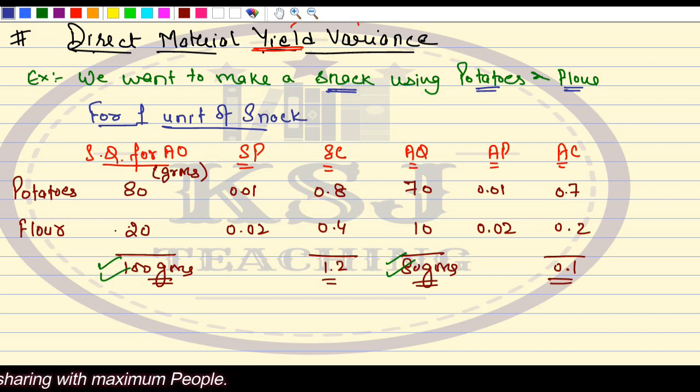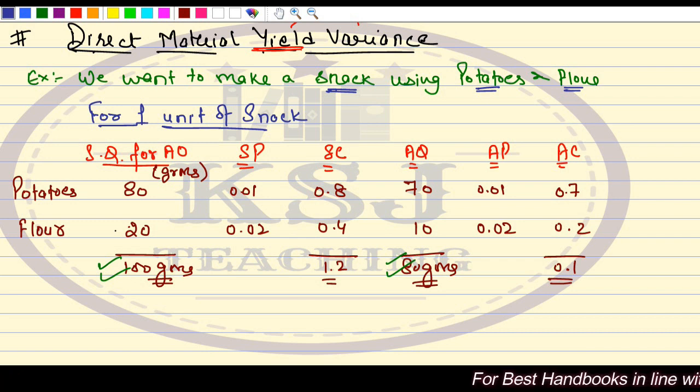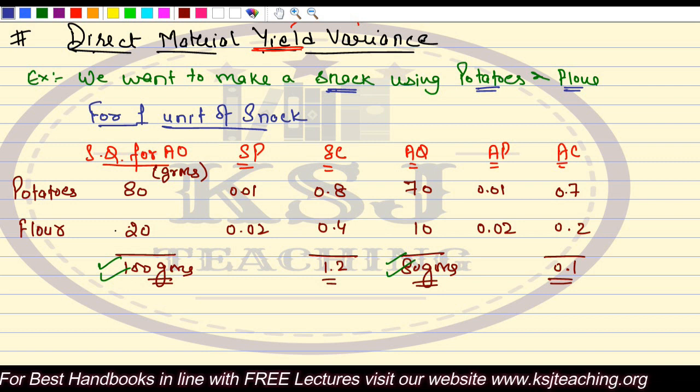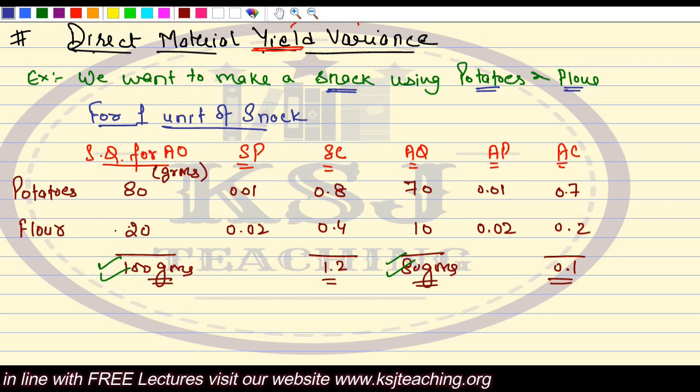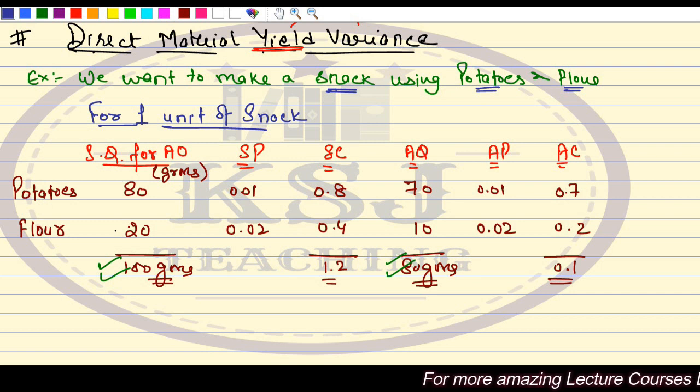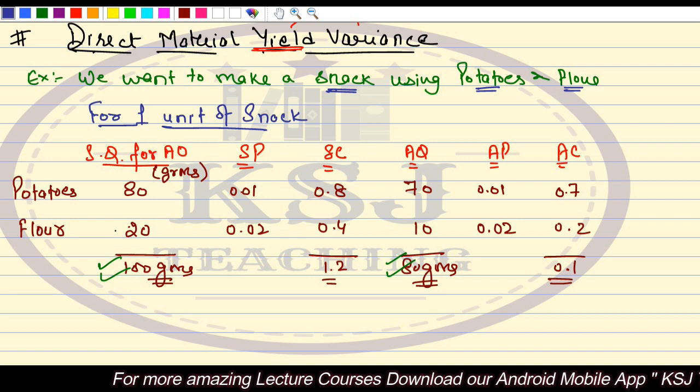But at the same time, my heart was not ready to accept, but my mind was happy. Why? Because my mind was giving me the feedback that if this snack can be made in 80 grams, it is good. My cost will be saved. I will have a greater profit. Instead of using 100 grams, if I can make the same taste of the snack in 80 grams, obviously my quantity consumption will be less. If my quantity consumption will be less, my raw material cost will be less. Isn't it?